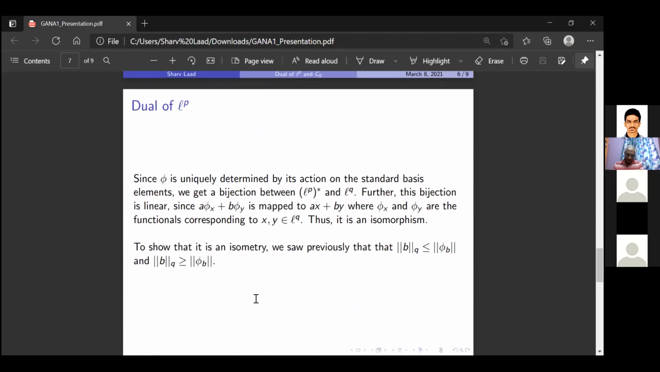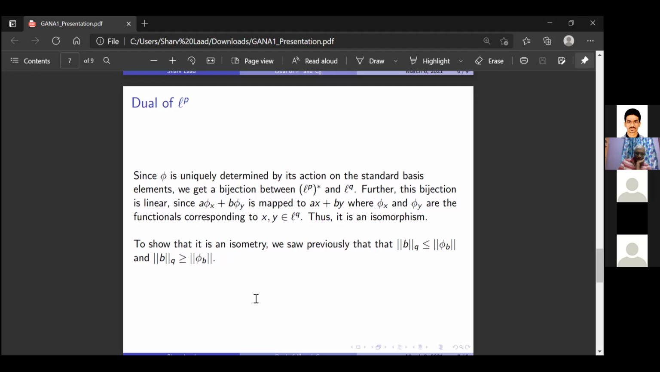Since phi, as we saw, is uniquely determined by its action on the standard basis elements, we get a bijection between Lp star and Lq, namely the map which sends phi to the sequence b_i, where phi of e_i is equal to b_i. And we saw that this sequence b_i is in Lq. So we get a bijection between Lp star and Lq.